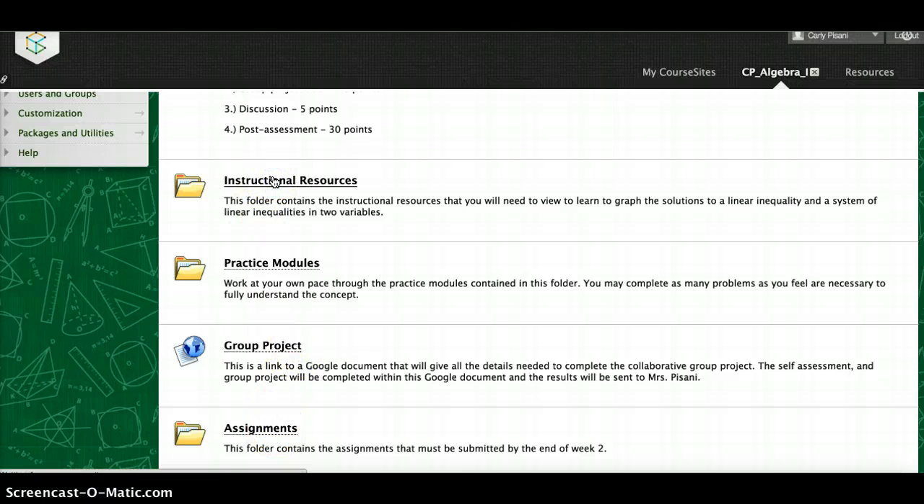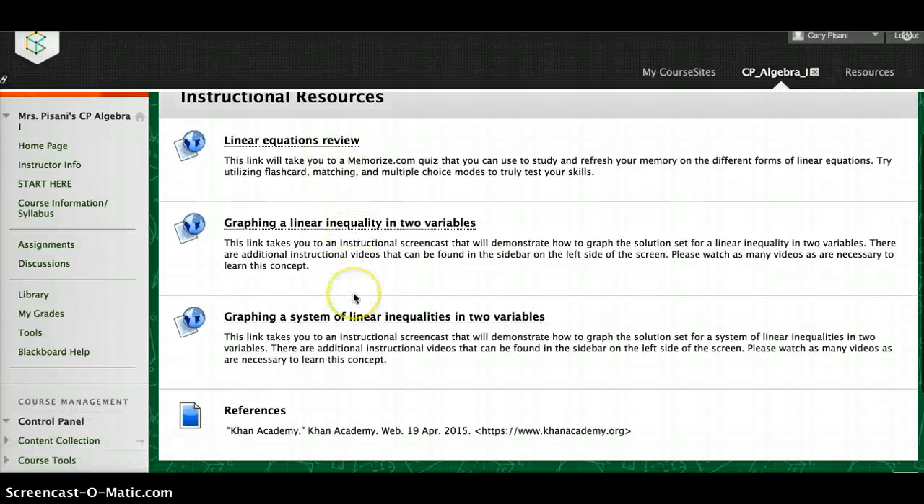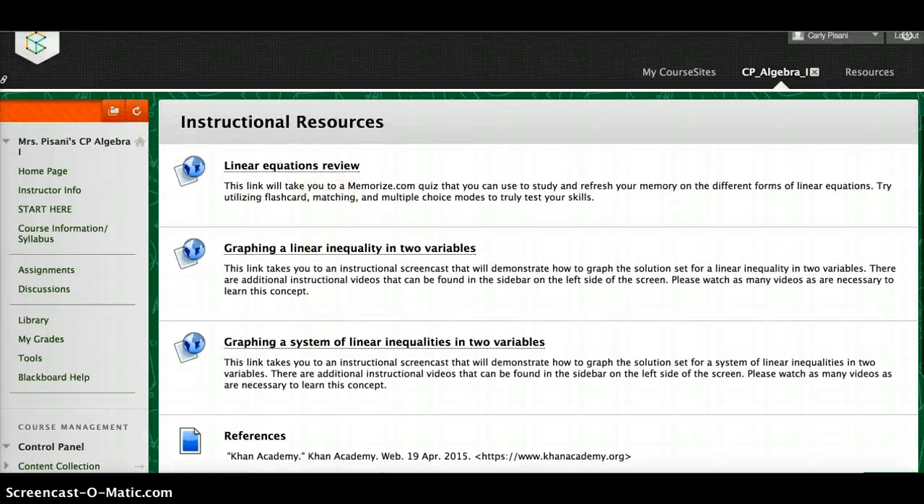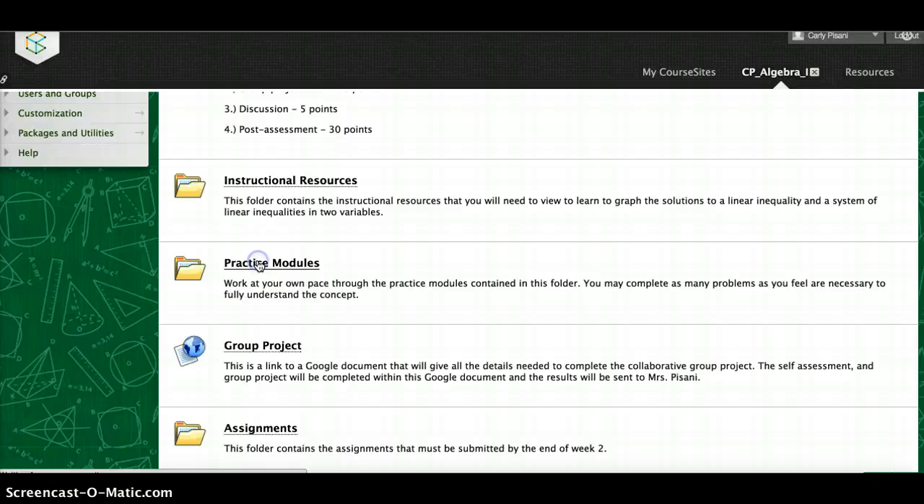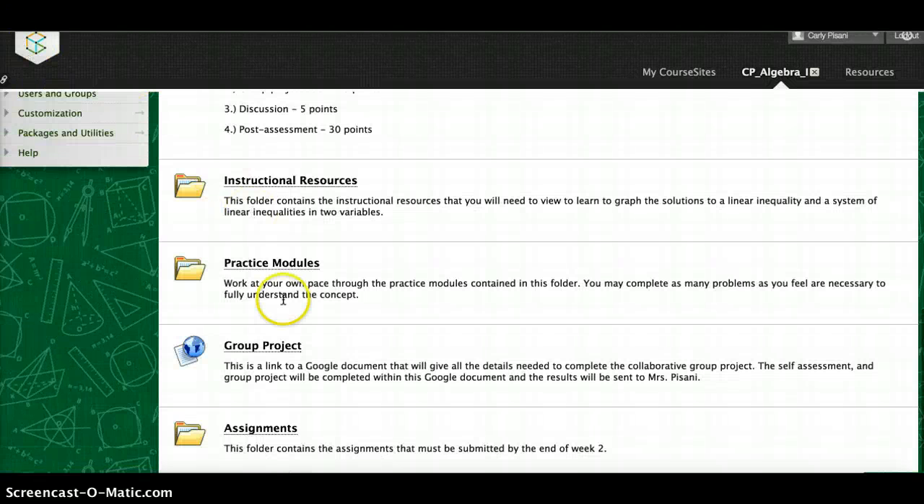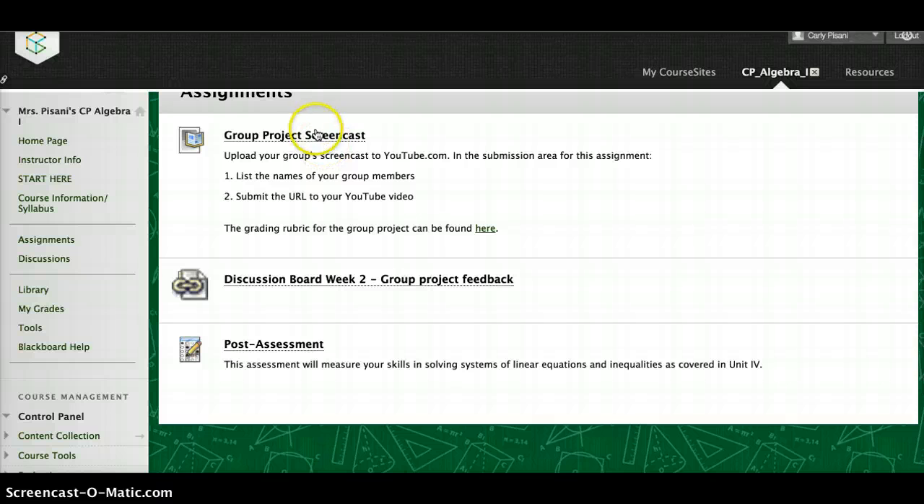The instructional resources are different this time. This time there are links to solving or graphing linear inequalities and systems of inequalities. The practice modules take you to Khan Academy, where the students can practice working on these particular materials, graphing a linear inequality and graphing a system, and references are listed. The group project will take you to the same link as before, and in the assignments page you'll see the students are going to present their group project by making a screencast. So this is where they're going to submit the link to the YouTube video.